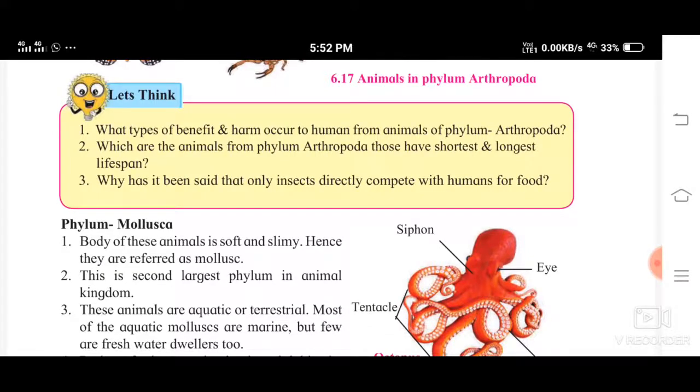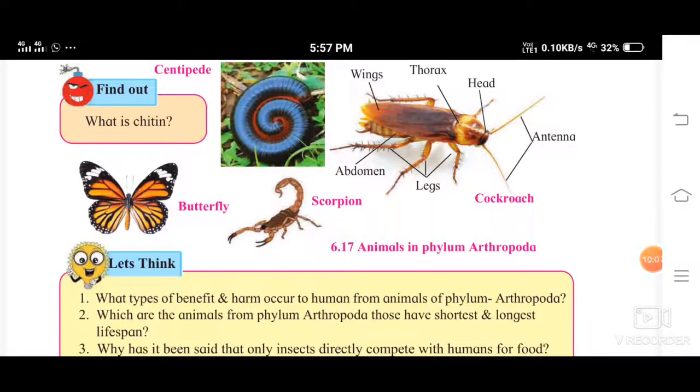Now let us think. The first question: what types of benefit and harm occur to humans from animals of phylum Arthropoda? Now, talking about benefits, butterflies help in cross pollination. Honeybees collect honey and store honey for us. Some animals from this phylum act as predators and eat the garden insects, therefore protecting the crops from infesting.